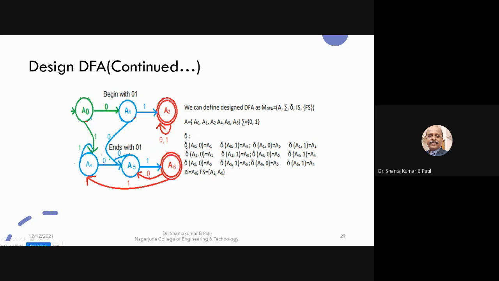These are the delta. A0 on 0 is equal to A1. A1 on 1, for example, is A2. So hence I define the transition. Initial state is A0 and final states are, in this case, A2 and A6. So at the beginning of this DFA, I told you maybe the final states are one or more than one. So in this case, two final states are there. It is accepted.